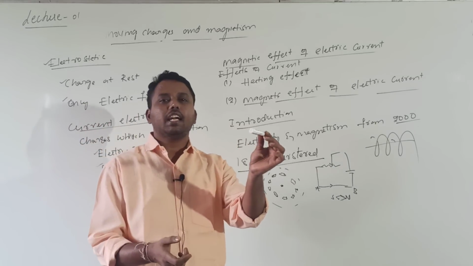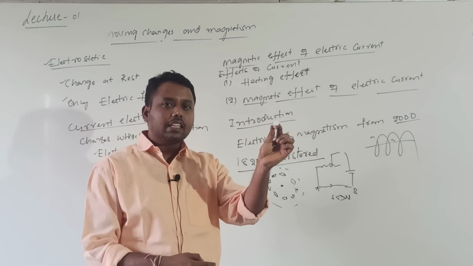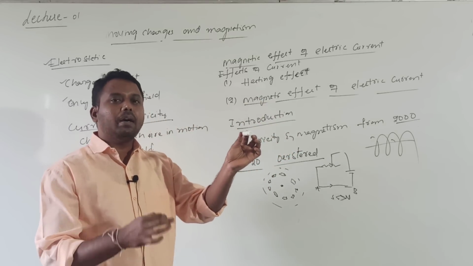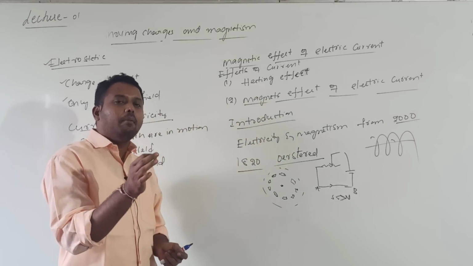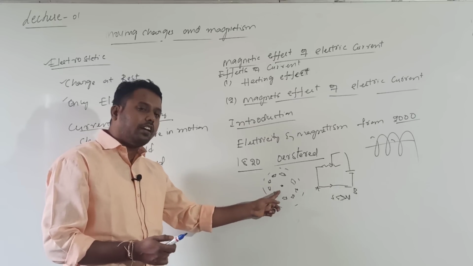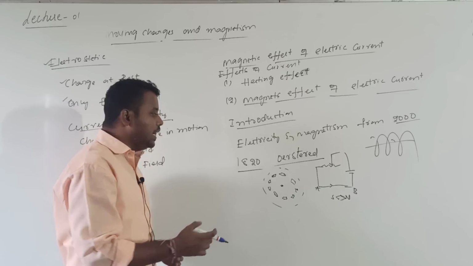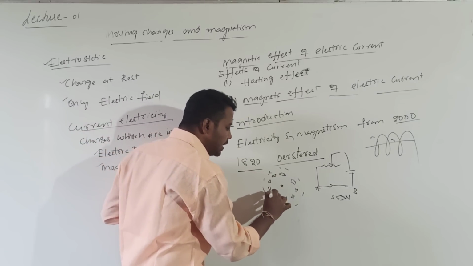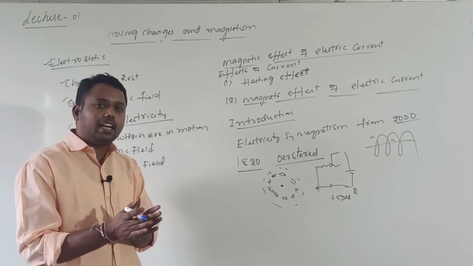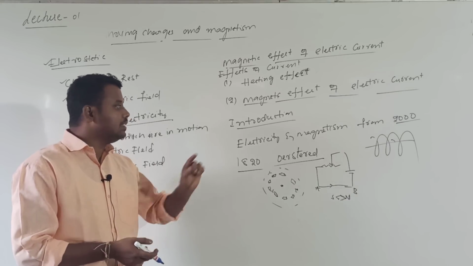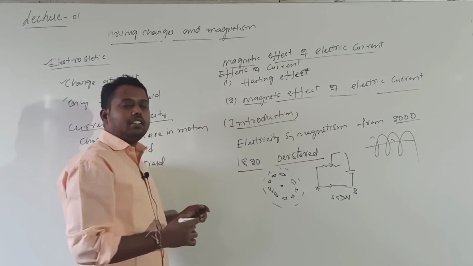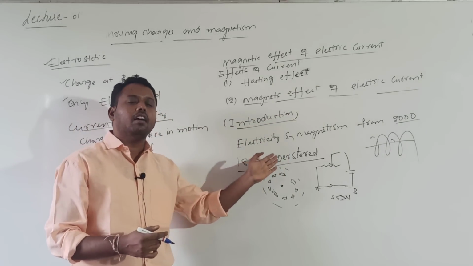What I mean to tell is, if this is a current carrying conductor, when current is passing through it, around this conductor there exists a magnetic field. The magnetic field can be represented by magnetic field lines. Because this current carrying conductor is perpendicular to the plane, passing out, the field lines will be concentric circles in the anti-clockwise direction. Regarding the direction we will discuss later. This is only an introduction, the experimental observation given by Oersted.